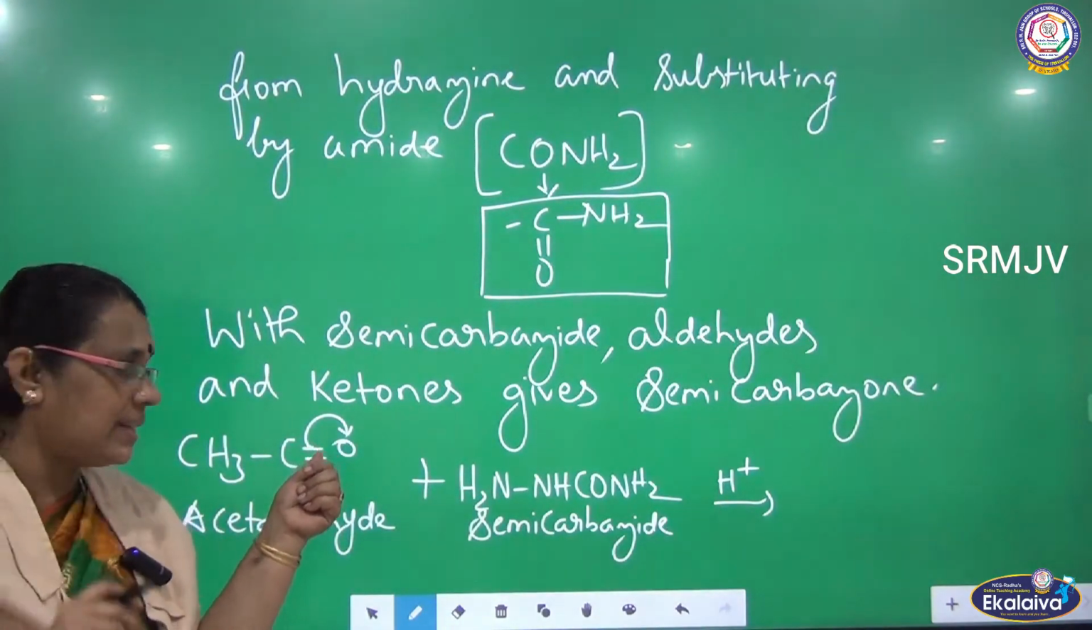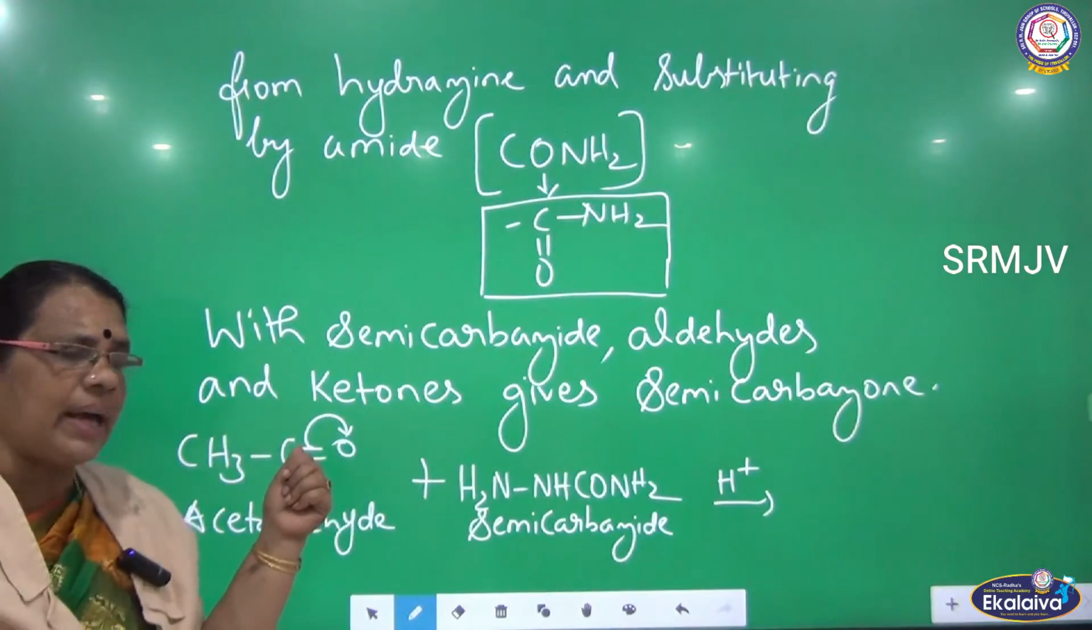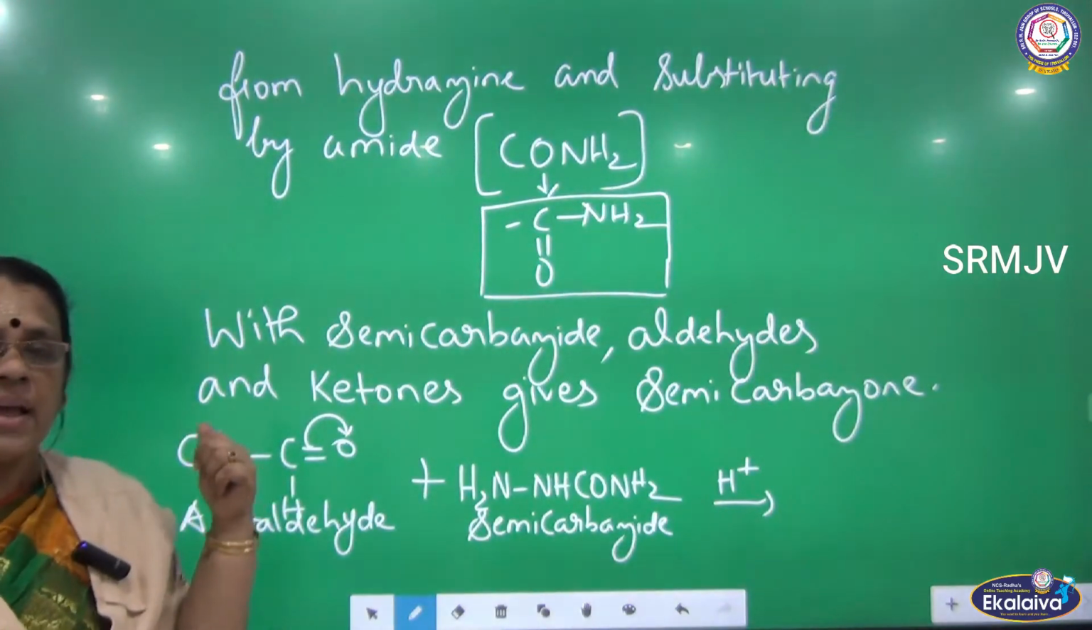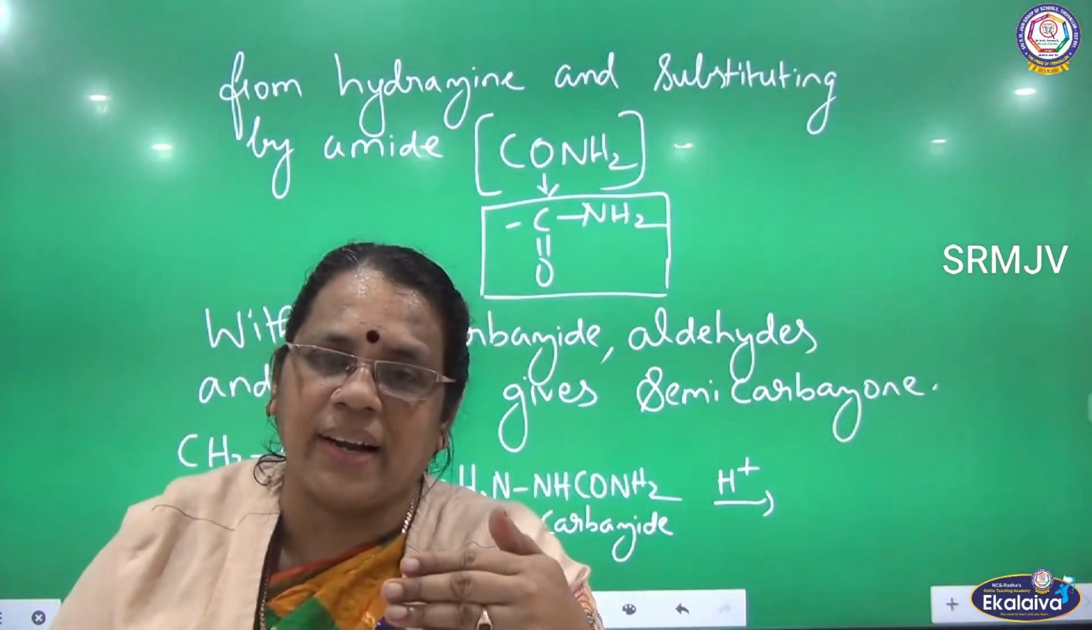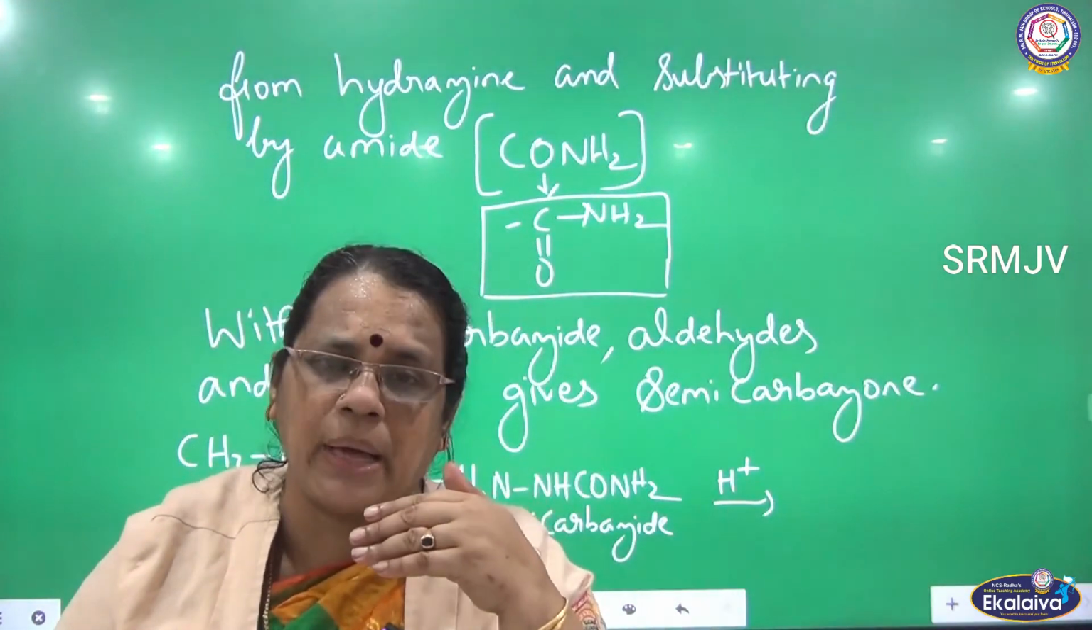There are two bonded pairs, is it not? So one of the bonded pairs is shifted towards oxygen. As a result, what will happen? Carbon will become electron deficient. So carbon is losing the electron pair partially.